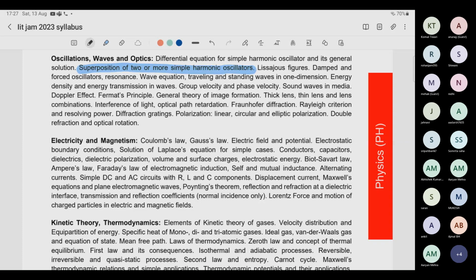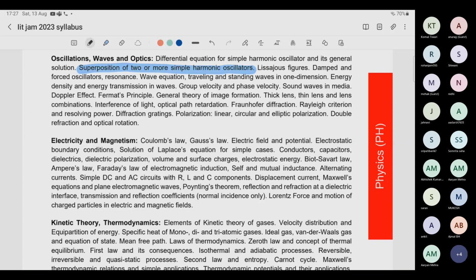In diffraction, diffraction due to a single slit, then diffraction due to n slits, which actually becomes a grating. What are the formulas for grating? What is resolution? What is Rayleigh criteria? Direct questions are going to come. What is Rayleigh criteria? There will be 4 options and one will be correct.